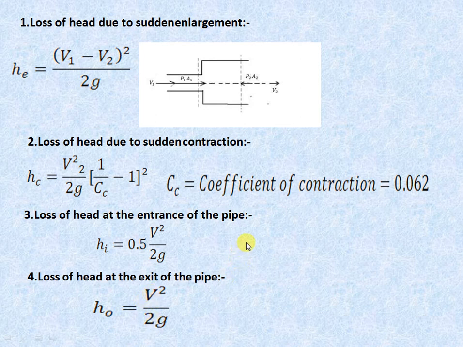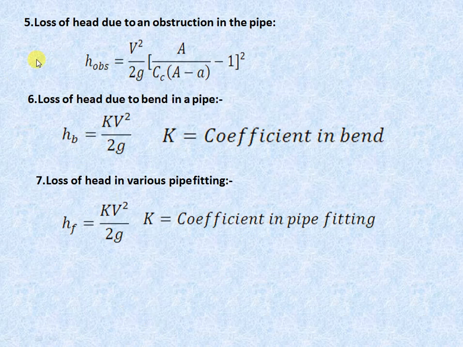So please remember all these formulas, because by using these formulas you can calculate the total loss. Total loss is the summation of minor loss plus major loss. The fifth loss is loss of head due to the obstruction in pipe. Again, remember this formula. Then loss of head due to the bend in pipe.